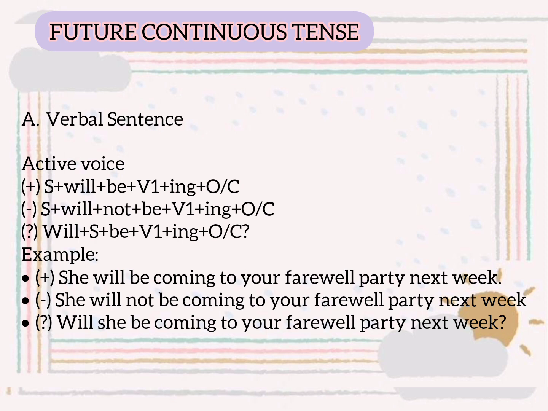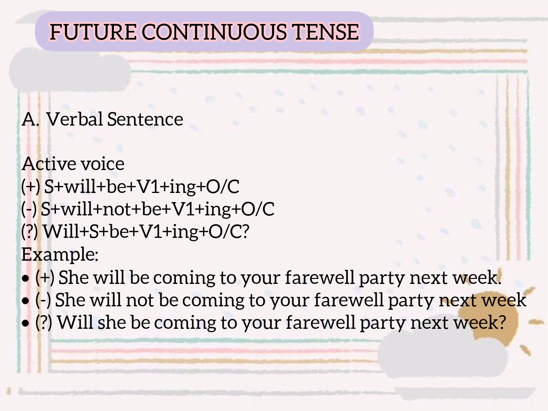For the positive sentence, we can add subject plus will as the auxiliary plus be as the to be plus verb 1 plus ing, plus object or complement. Take a look at the example. She will be coming to your farewell party next week. She as the subject, will plus be plus coming, verb 1 plus ing, and to your farewell party next week as the object or complement.